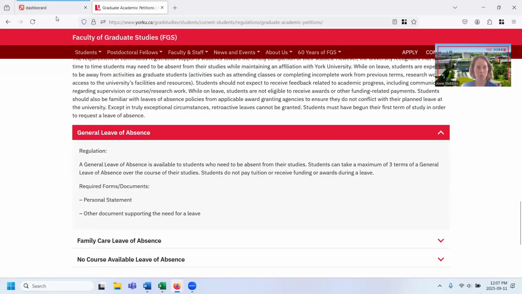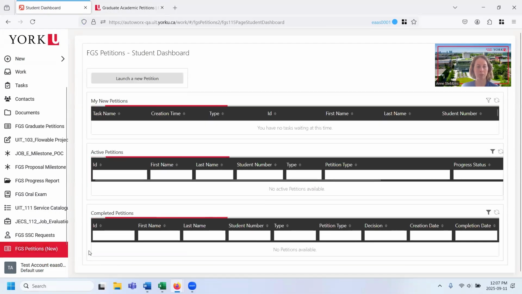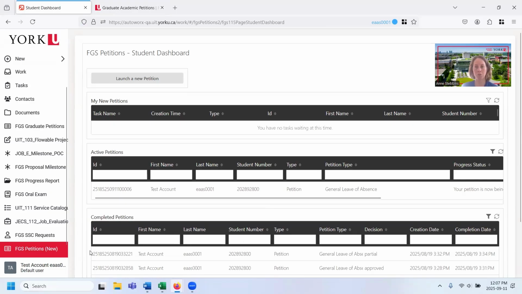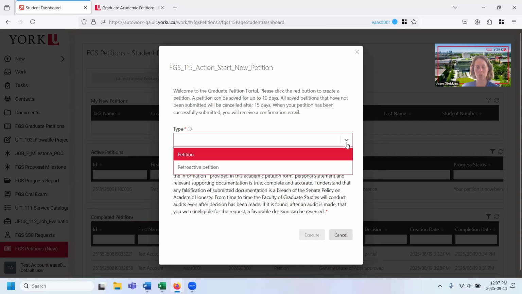Okay, so I'm going to go into the portals. They're all up and down here on the left, but if you click on the buttons that I showed you on the portal page, it brings you directly into each portal. So I suggest approaching it like that. Here I'll launch a new petition, click that box, and I get a message letting me know that I can save it for up to 10 days. There's also a section here describing the different types of petitions. If I use the dropdown, you can select retroactive petition or petition.